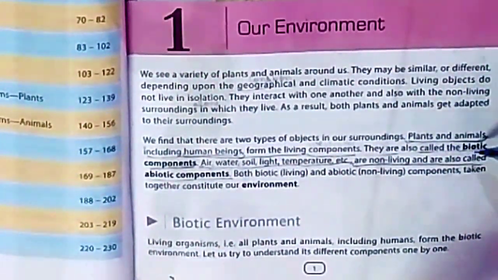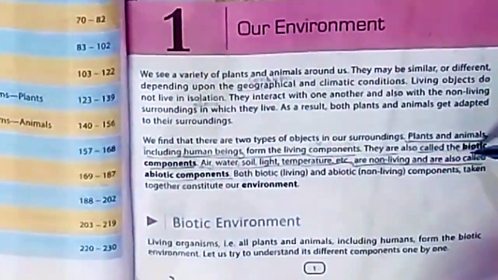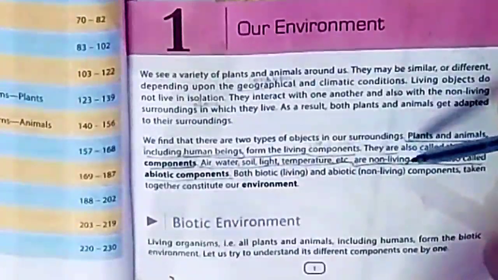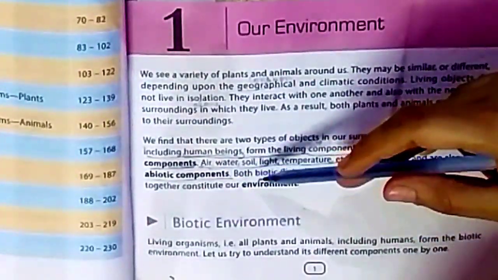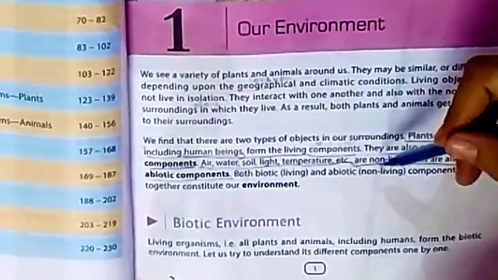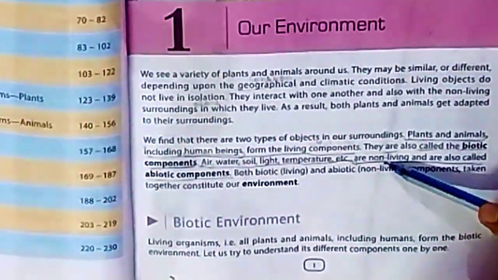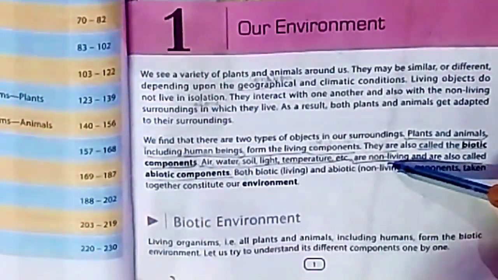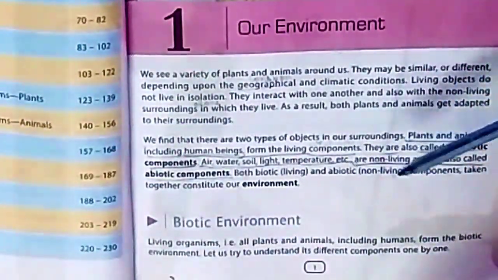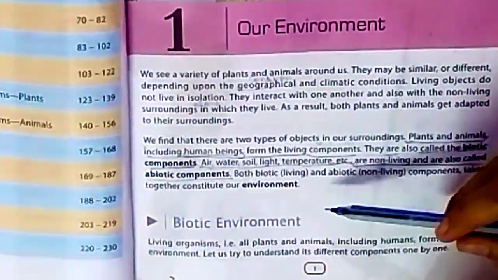Give an example of biotic components. Plants, animals, human beings, these all are living and are known as biotic components. But air, water, soil, light, temperature, these are non-living components, called abiotic components. Abiotic means non-living component. So the question will arise, this is your extra question, what are abiotic components? Then you will say abiotic means non-living components, and examples are air, water, soil, light, temperature. Both biotic and abiotic components taken together form our environment.